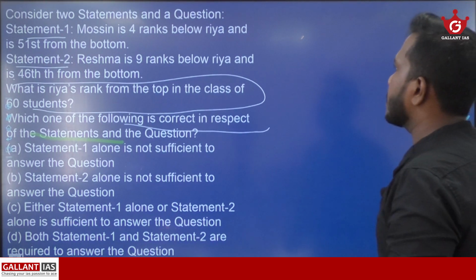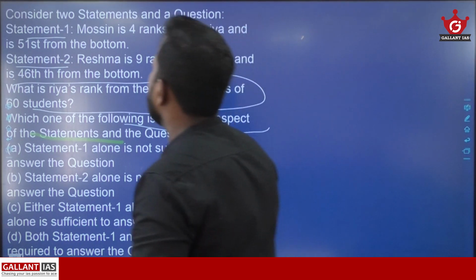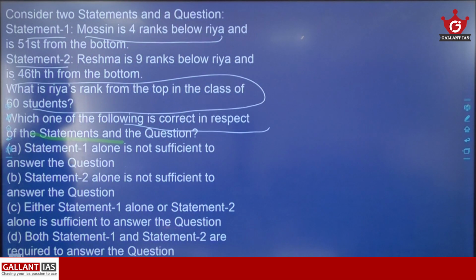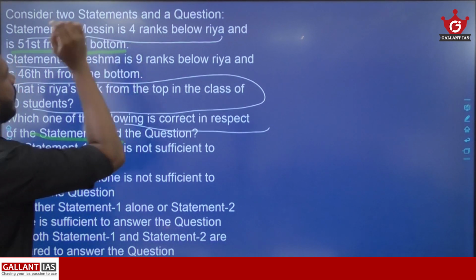Statement 1 says that Mohsin is 4 ranks below Ria. Initially we cannot make any judgment on this part of statement 1. But look at the second part of statement 1: Mohsin is 51st from bottom.